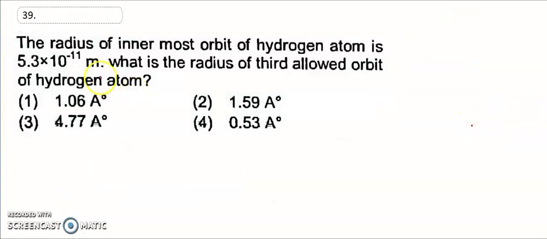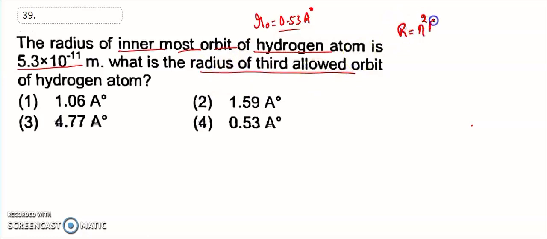Question number 39. The radius of the innermost orbit of hydrogen atom is 0.53 angstrom. What is the radius of the third allowed orbit of hydrogen? What is the formula? R is equal to n square into r naught.